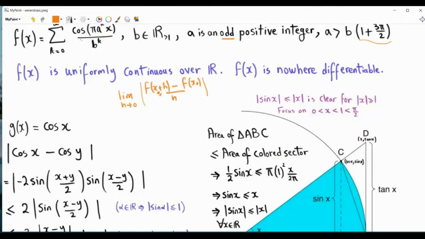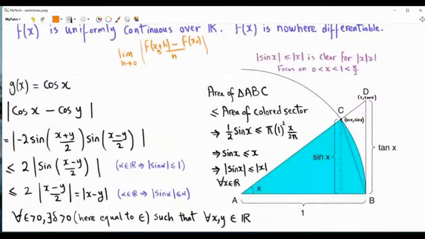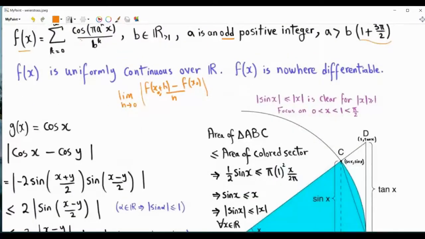Let's focus initially on the fact that f of x is uniformly continuous. So we will start by showing that the cosine function is uniformly continuous. Note that f of x is the sum of cosines. Now we will make use of this inequality that the absolute value of sine x is less than or equal to the absolute value of x, and this is true for every x that is in R. Because we know that the absolute value of sine x is less than or equal to 1, this inequality is clear whenever the absolute value of x is greater than or equal to 1.